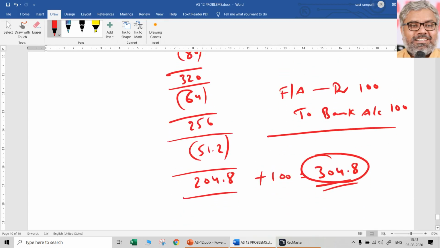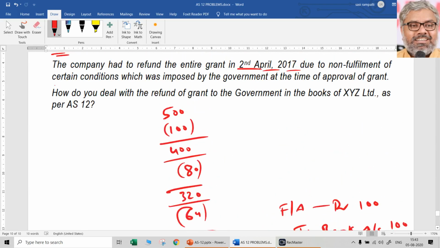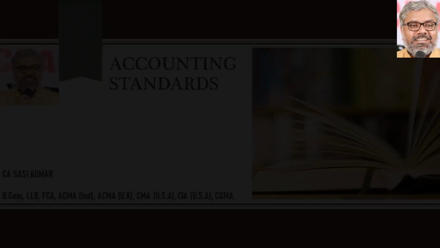How will it be treated? It will be added to the cost of the asset, to the book value of the asset. And now 304.8 lakhs will have to be depreciated prospectively over the remaining life of the asset. That's what you should write. How and all, it is none of our business. That's it. These are the various aspects related to government grants.